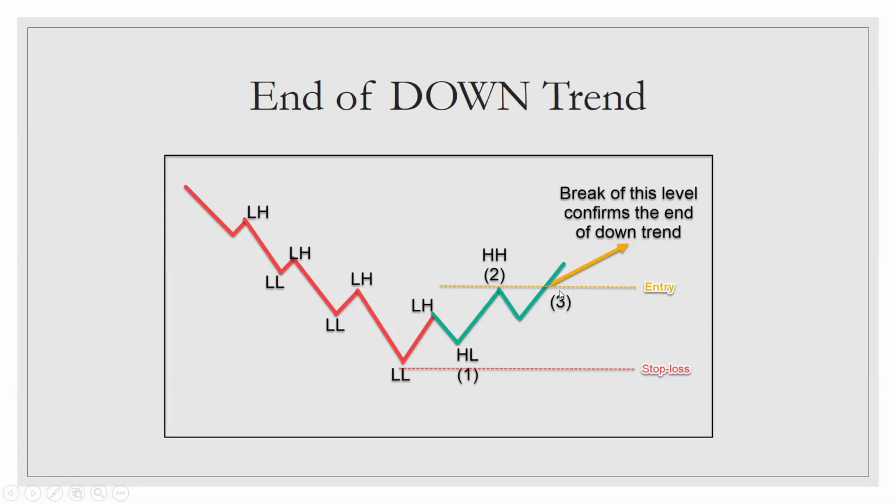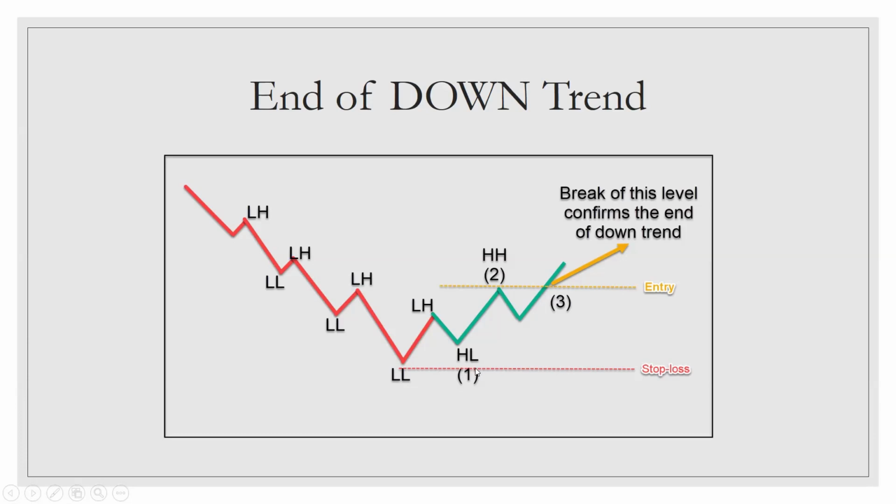And number three comes when the price breaks this higher high. So when the price breaks this level, it confirms the end of downtrend. So from here, it can get into a sideways trend or it can start an uptrend. So one can take position little above this level, keeping a stop loss at this level.